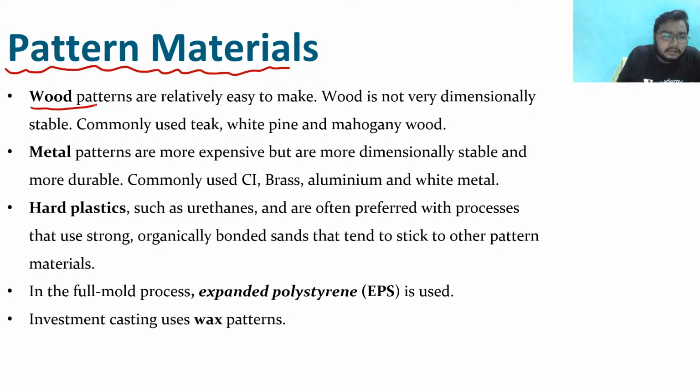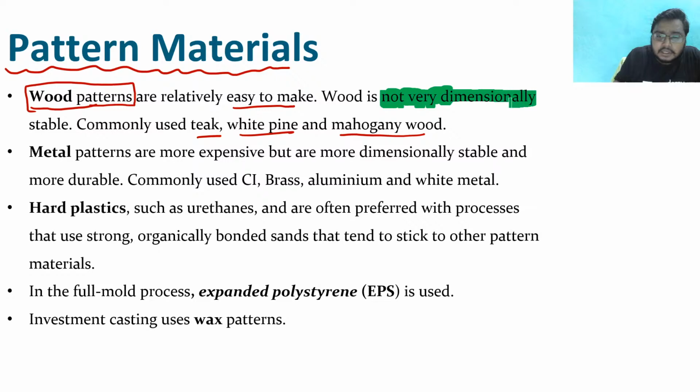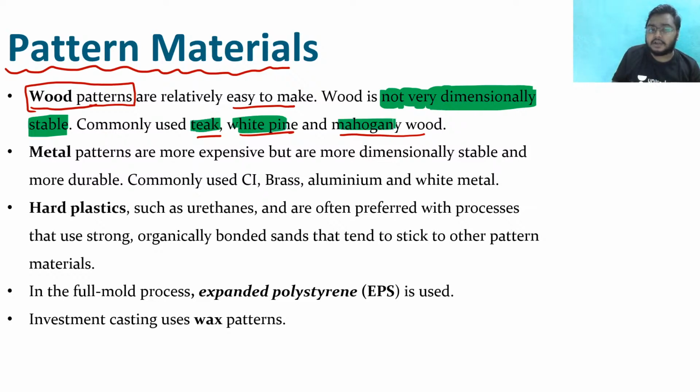See, wood patterns are relatively easy to make. Wood is not very dimensionally stable. Commonly used are teak, white pine, and mahogany wood. Wood patterns are also used, but the problem in the wood pattern is that it is not very dimensionally stable. So the wood pattern has a problem that it is not very dimensionally stable, and the common materials that we can use are these kinds of woods.